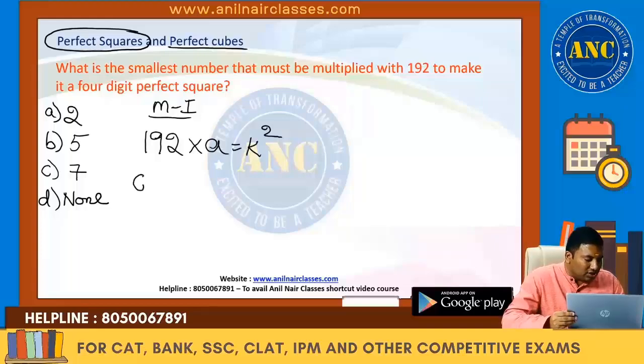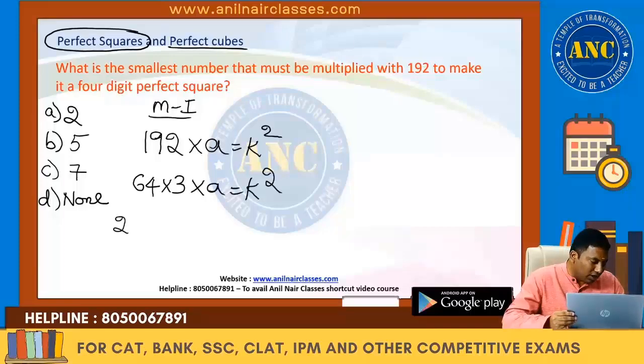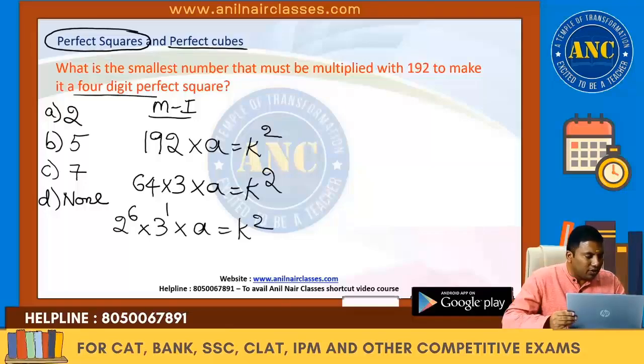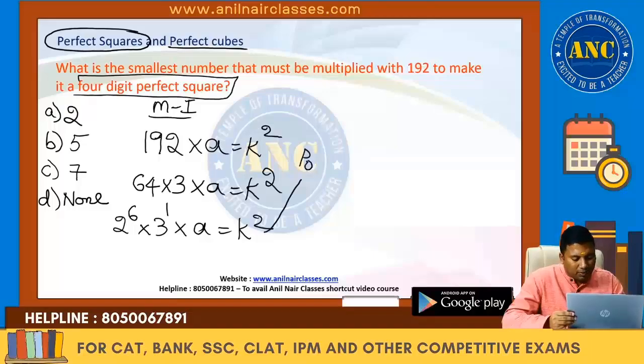192 is nothing but 64 into 3, so 192 times a is a perfect square. 64 is 2 power 6, into 3 power 1, into a. It is a 4-digit perfect square, so the powers should be even numbers.